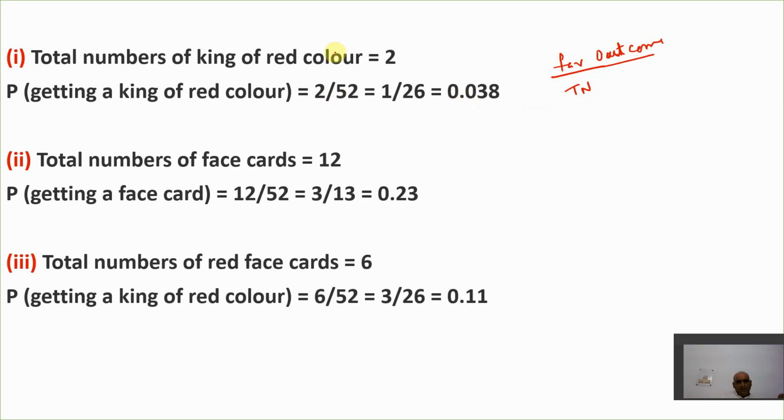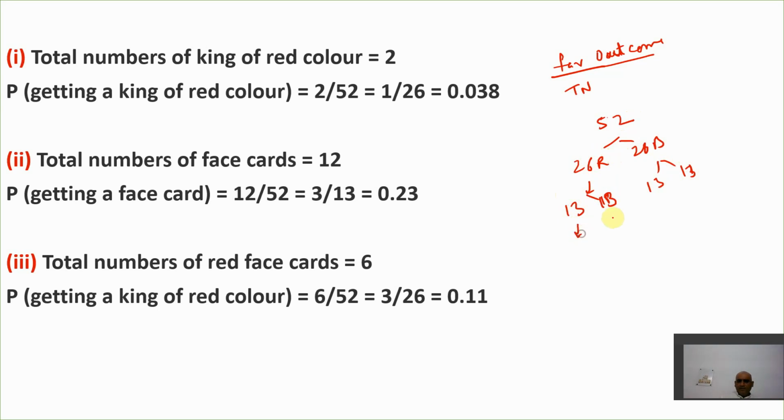Now see, you need to find the number of kings of red color. What is the probability of getting a king of red color? You have 52 cards. Out of 52 cards, you have 26 red and 26 black, that is for sure. This is further classified into 13, 13, 13, 13.